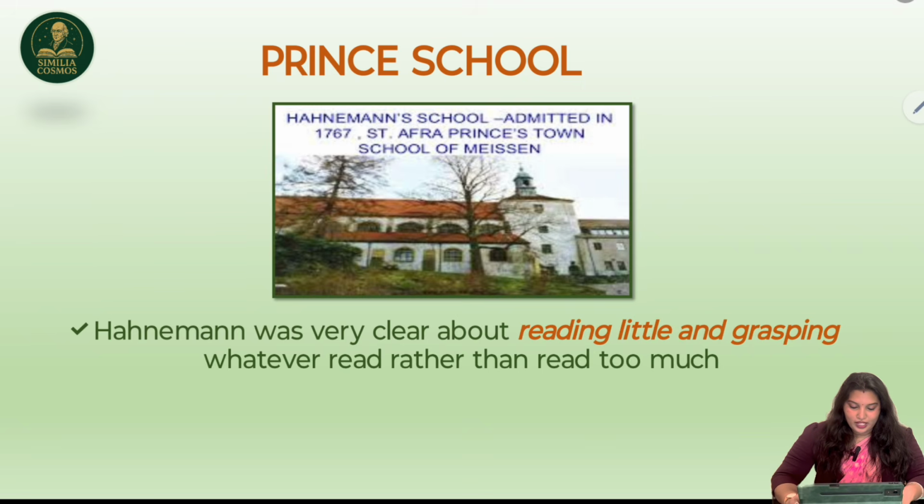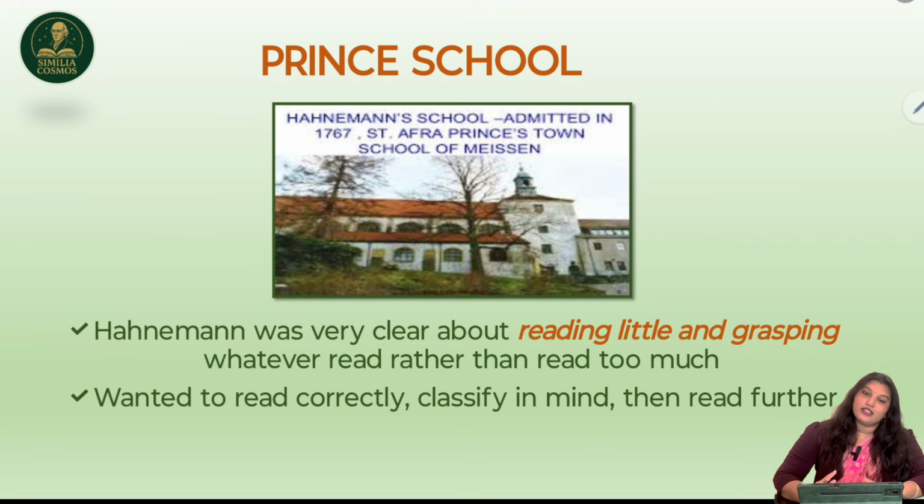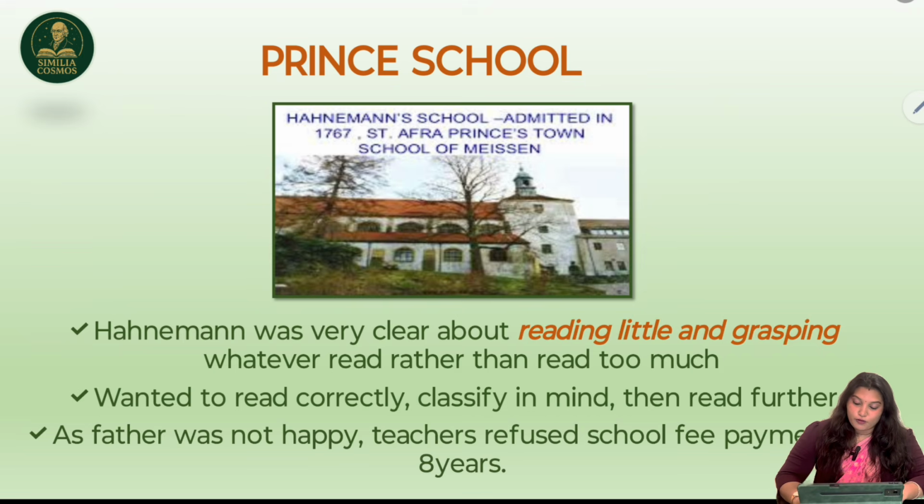He wanted to read correctly, classify in the mind, that is, understand properly, and then read further. As father was not happy, teachers refused school fee payment for 8 years, that means from 12 years till 20 years. For 8 years, they did not take any remuneration or fee. So basically, Hahnemann studied for free, because he was interested in studies. Teachers observed Hahnemann's skill and interest in studies, and that is why they told him no need to pay. If they had asked for remuneration, they were thinking, what if father stops his studies? That is why they did not take any remuneration.